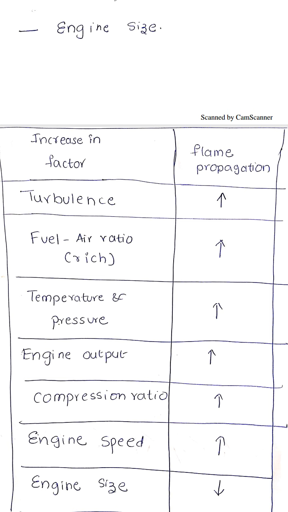Next factor is engine speed. When engine speed increases, the flame propagation increases due to turbulence. Already I told you turbulence is directly proportional to the engine speed. So when engine speed increases, mixture strength increases. Within a short period of time, the flame goes to eat the unburnt charge.